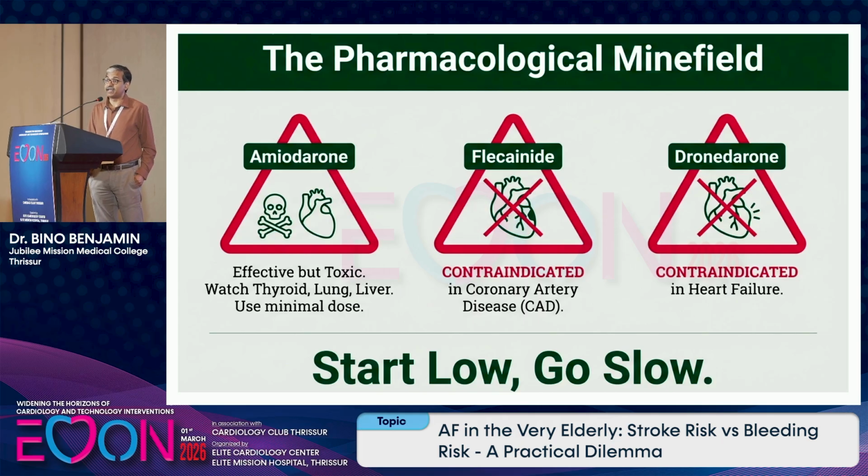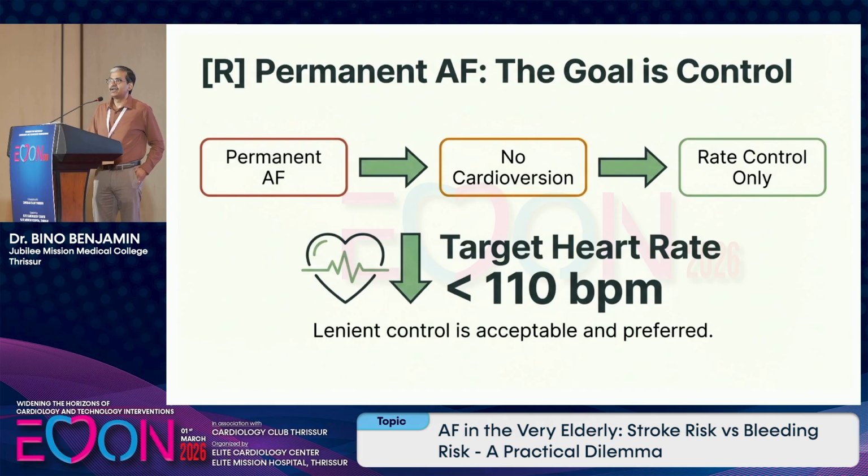Flecainide is a good choice in young patients, but in the elderly it's contraindicated because it's contraindicated in structurally abnormal heart and coronary artery disease. Most of these patients would be having that. Amiodarone is toxic in the long term, so it would be a good choice in the elderly, but start low dose and go slow, because many of these patients would be having sick sinus syndrome.